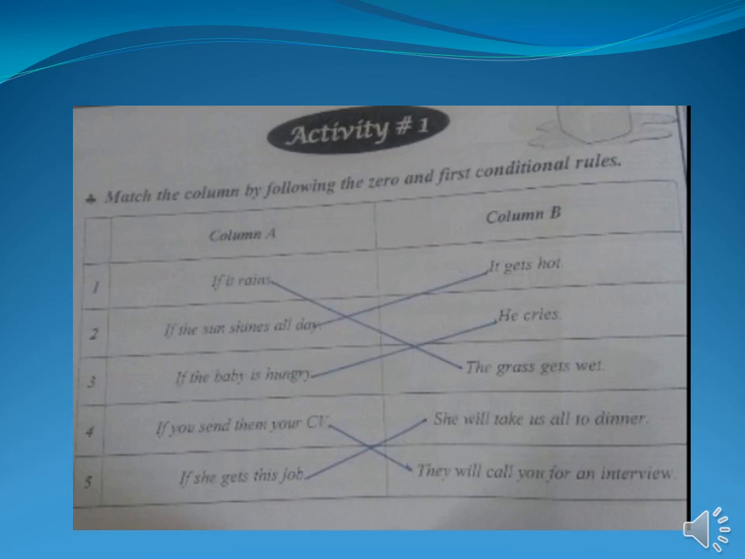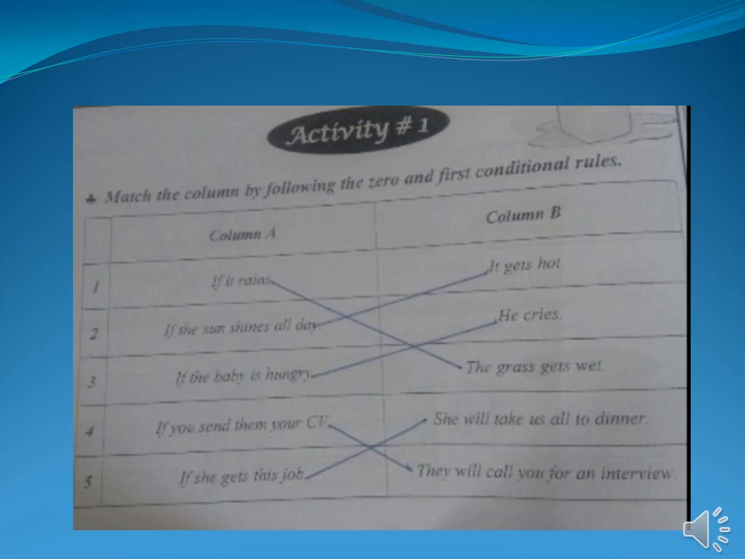Students, I am expecting that you all have understood the definitions and the types of conditional sentences. Now it's time to switch to activity number 1. In activity number 1, what do we have to do? We have to match the columns by following the zero and the first conditional rules. Number one, we are just going to match it. If it rains, then you can see what will happen. The grass gets wet. Now you are going to match it.